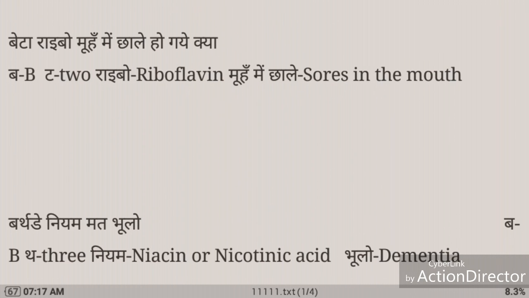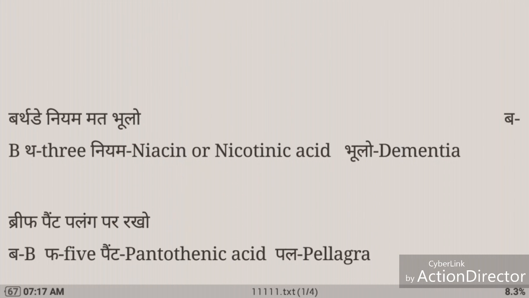Third one, बेटा राइबो मुंह में छाले हो गए क्या? Here bar refers to B, ta refers to 2, ribo refers to riboflavin, मुंह में छाले refers to sores in the mouth. Riboflavin is the chemical name of vitamin B2. So if you have the deficiency of vitamin B2, you may suffer from the disease of sores in the mouth.